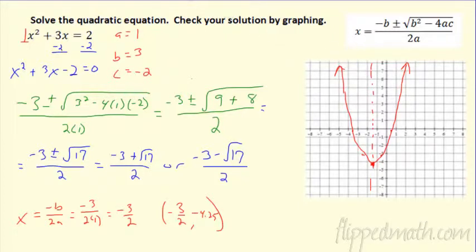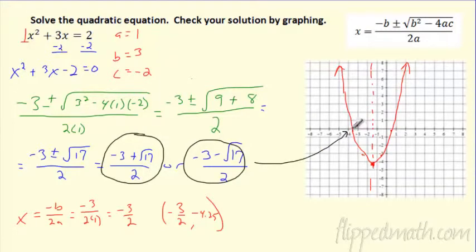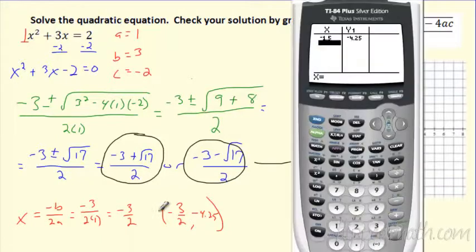So I want to know these solutions. Did I solve this? Well, here are my 2 solutions. There's one and there's the other one. So this root right here, where it crosses, boom, should be negative 3 minus the square root of 17 over 2. Now that's not a number I really know off the top of my head, is it? That's kind of a weird number. So let's put it in the calculator. Use parentheses if you're going to do it in one line. I usually do it in 2.